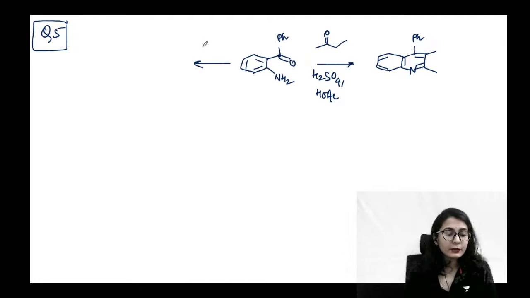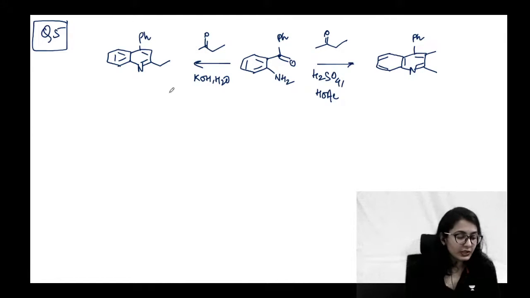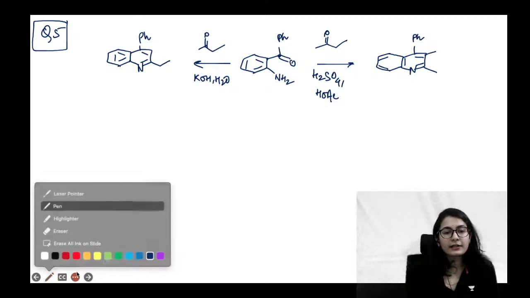The same molecule, the same ketone in the presence of base gives you another isomer of pyridine. ये देखो guys, ये क्या हो गया है, ये pyridine का isomer बन गया है अभी यहाँ पे. This is an isomer of pyridine. So why is this happening? You had this question in the 2020 examination कि ये ऐसा क्यों है? Which one is the thermodynamic product? Which one is the kinetic product? That also you had to write.